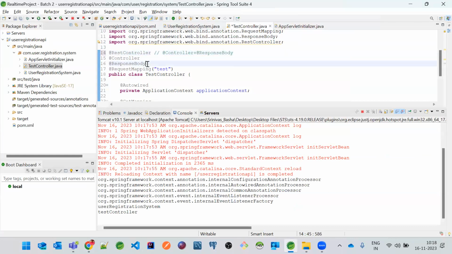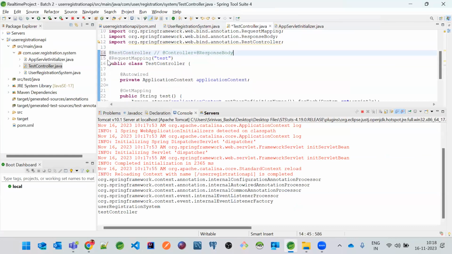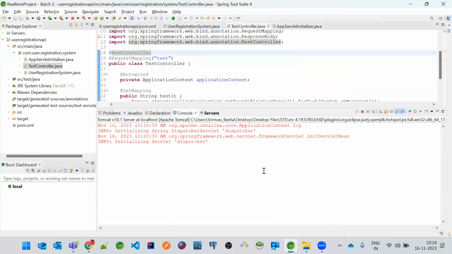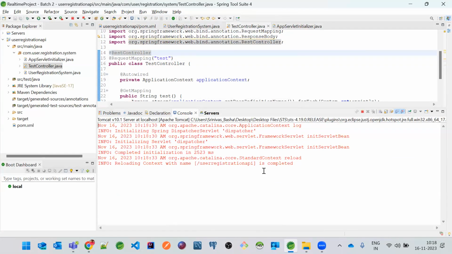So we don't have to use this. This annotation will make it perfect. Let it restart. See how much time we have to wait. And then enter. It is working. Got it? That's the total idea.